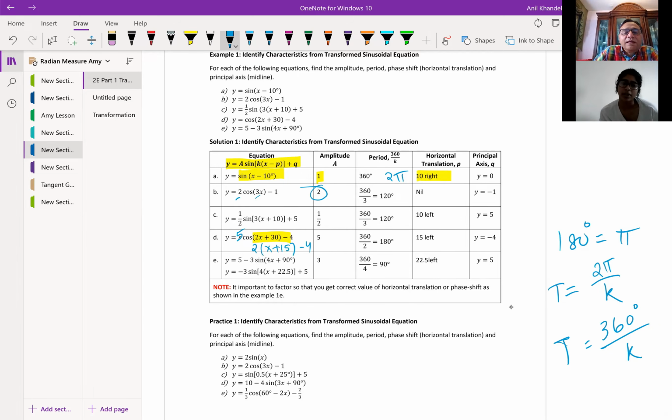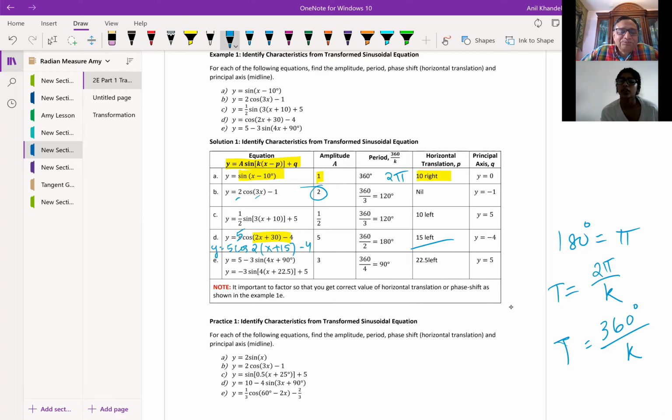So does that mean k is 2? k is 2, but the phase shift is 15 left. Is that okay? So don't accidentally think the phase shift is 30 left. You have to factor it out, as done in the next question also. But with this, I think you're absolutely clear what is happening to each part when we look at the transformed function, sine or cosine.